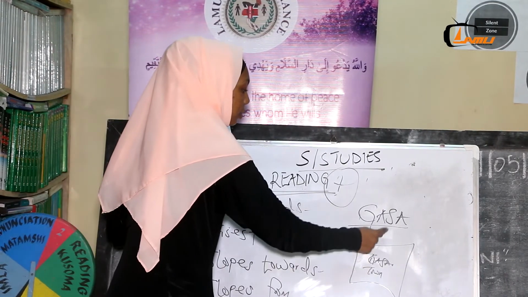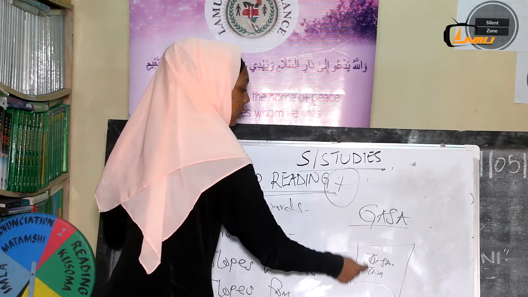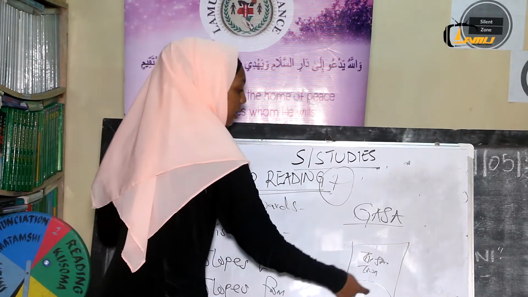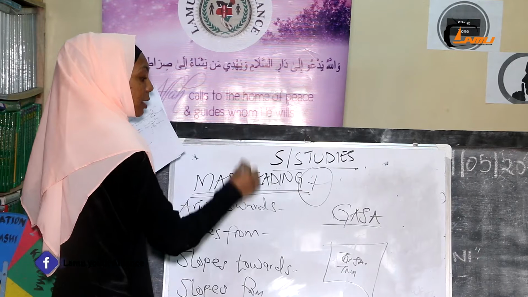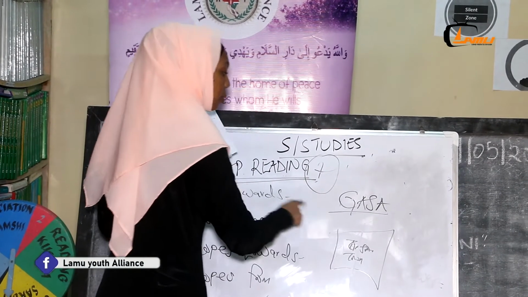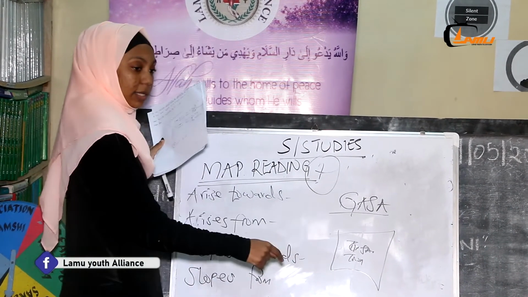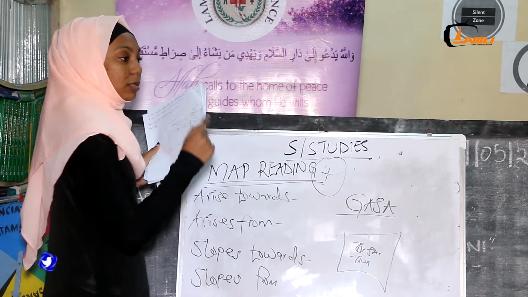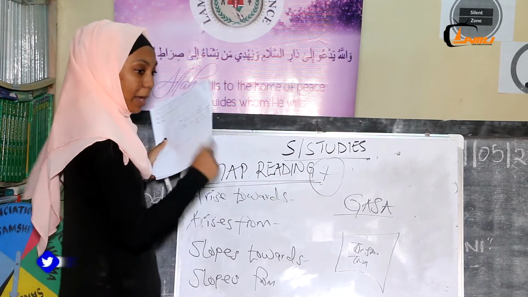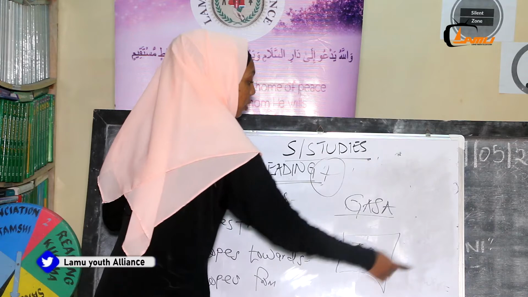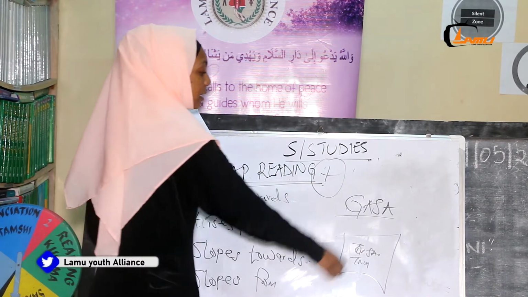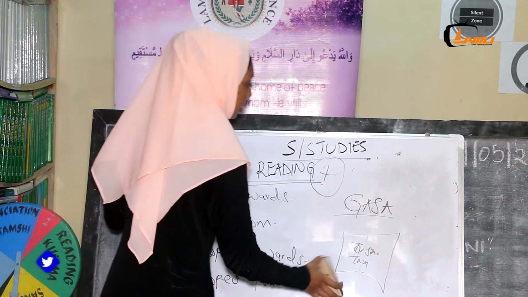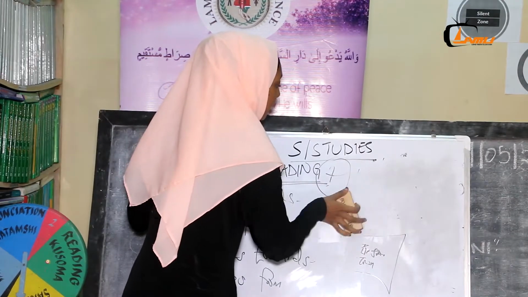One should note that this is Gosa town and this is the Gosa map, the whole map, and then you give the direction. That is completely wrong. When we are told Gosa town, you will go to the map, see where Gosa town is, and draw your compass direction. If you are told to show direction of Gosa map, you draw the compass direction on the whole map and see the direction. So there are these keen things that a student should note.